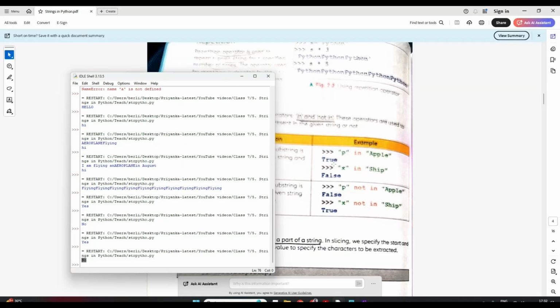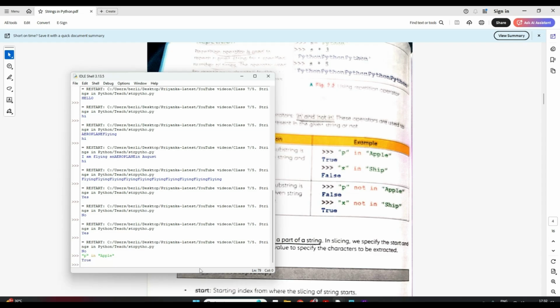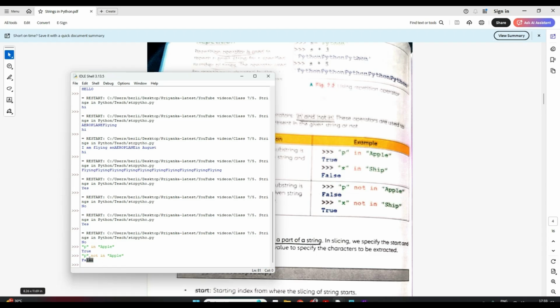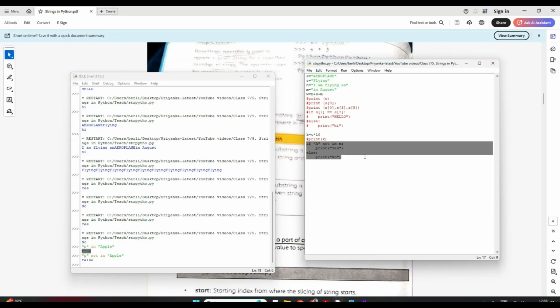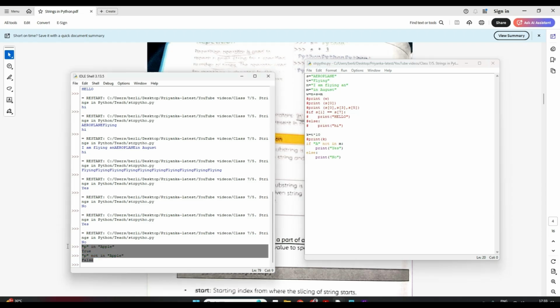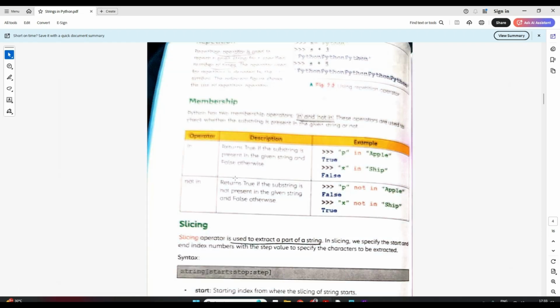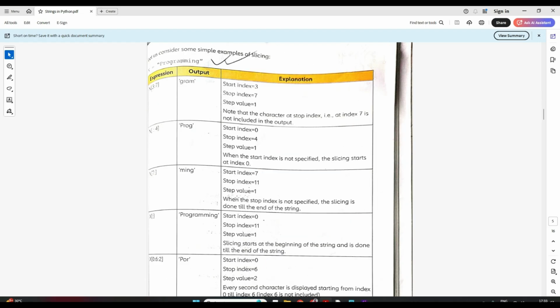If you want, you can run this also in the command prompt itself. P in apple, see, it will return true, right? P is in apple. But if I write P not in apple, it will return false. Clear? So you understood this, right? I just gave you an example here with a simple code, an if else statement, where you can see what it is returning. Okay, so membership is clear.